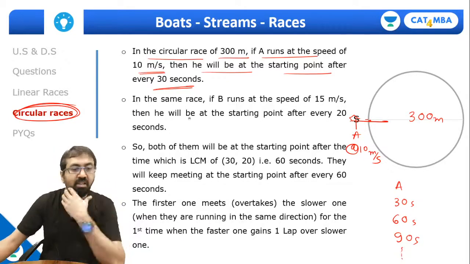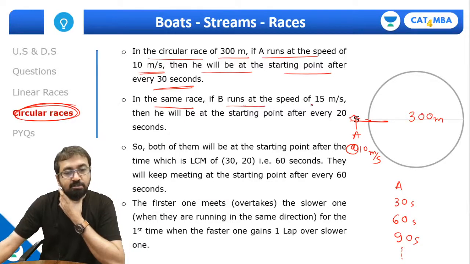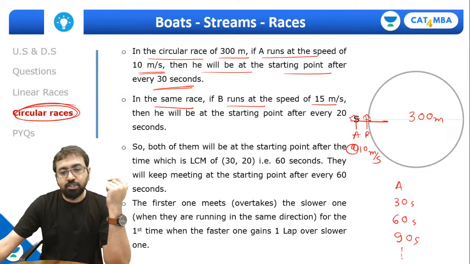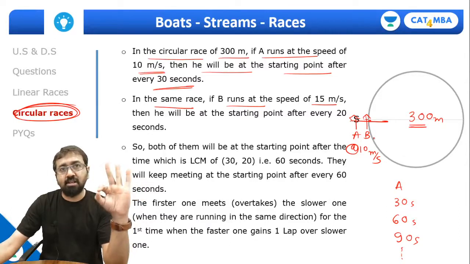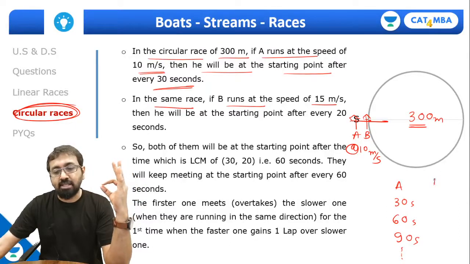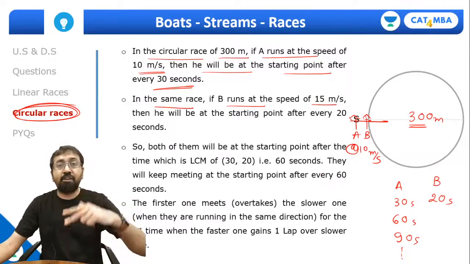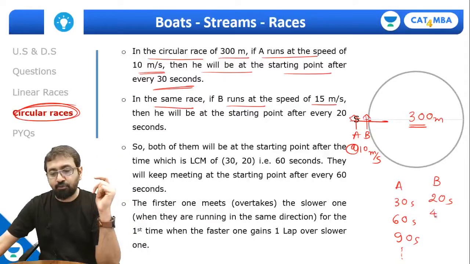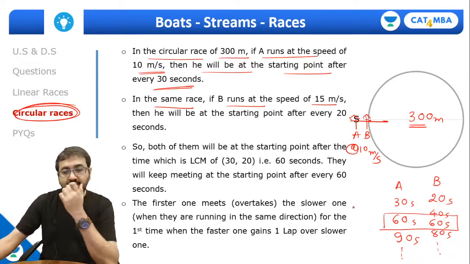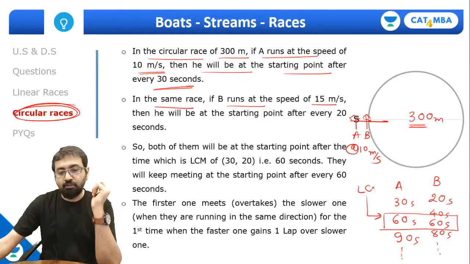In the same race, suppose B is also running in the same direction, but at a speed of 15 meters per second. How much time will he take to complete this 300 meter distance? It will take 20 seconds for him. So B will keep coming to the starting point after every 20 seconds. That is 20 seconds, then 40 seconds, then 60 seconds, 80 seconds, and so on and so forth. So can I say both of them will be at the starting point after 60 seconds? And this is nothing but the LCM of their individual times.